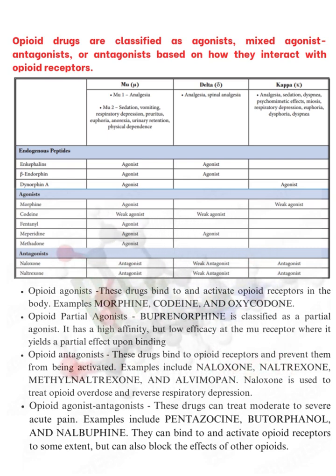Next one, opioid agonist-antagonist, mixed activity. These drugs can treat moderate to severe acute pain. Examples include pentazocine, butorphanol and nalbuphine. They can bind to and activate opioid receptors to some extent, but can also block the effects of other opioids. These three drugs act with both agonist and antagonist activity. The main drug in this class is pentazocine. So in this topic, the main drug is morphine.